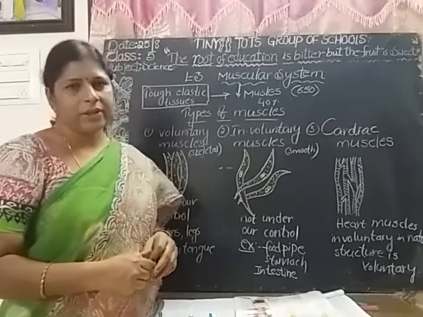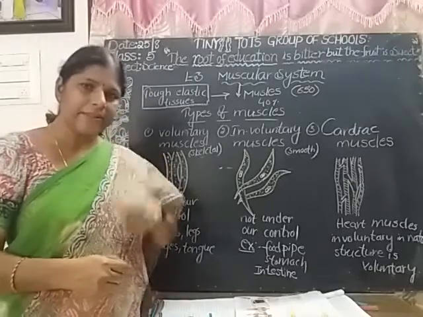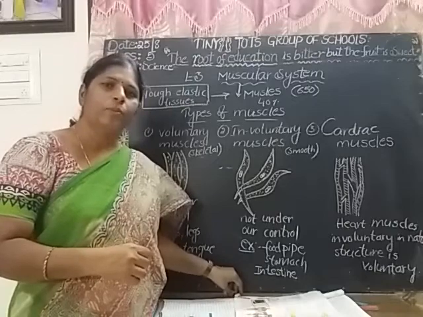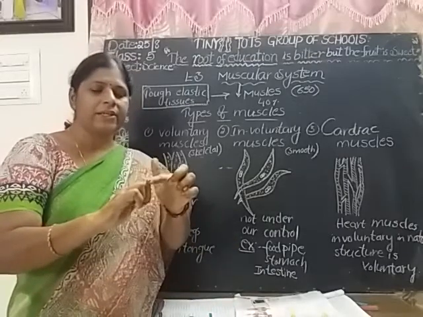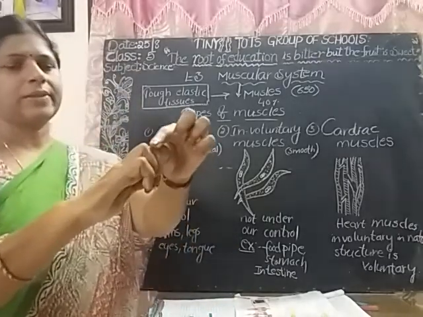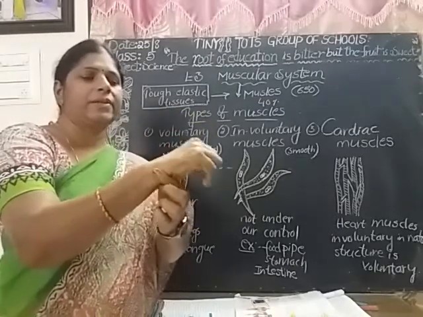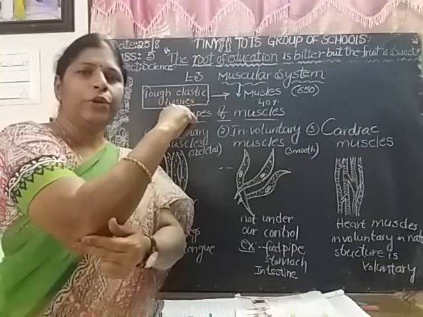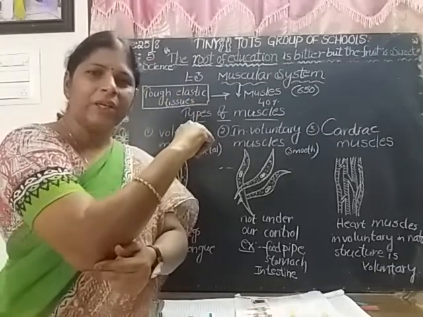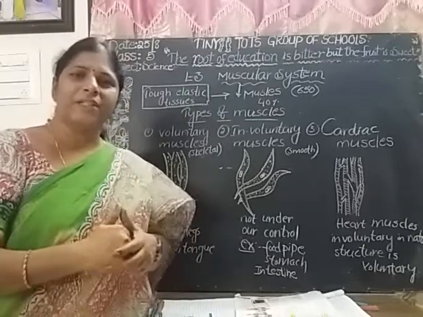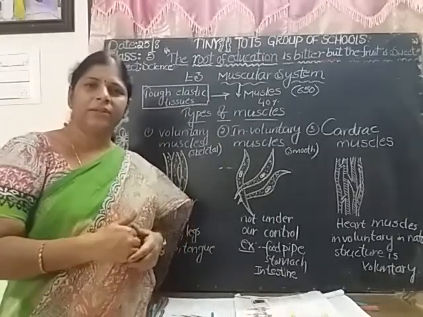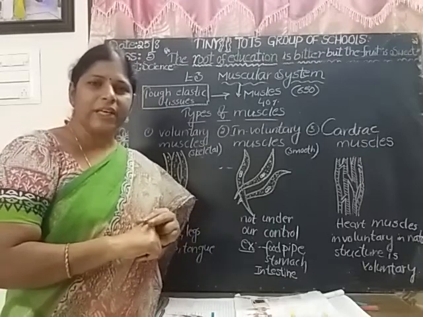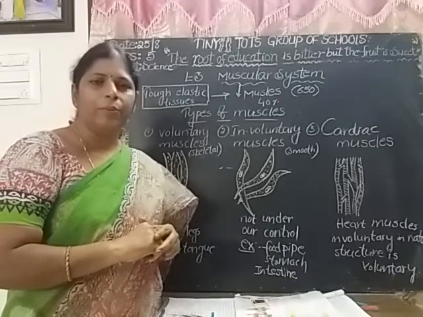Skeletal and muscular system. What is the skeletal system made of? Skeletal system is made up of bones. Come on, touch your knuckles, touch your wrist, touch your elbow. How do you feel? You feel something hard. These hard parts are called bones. So the skeletal system is made up of bones.